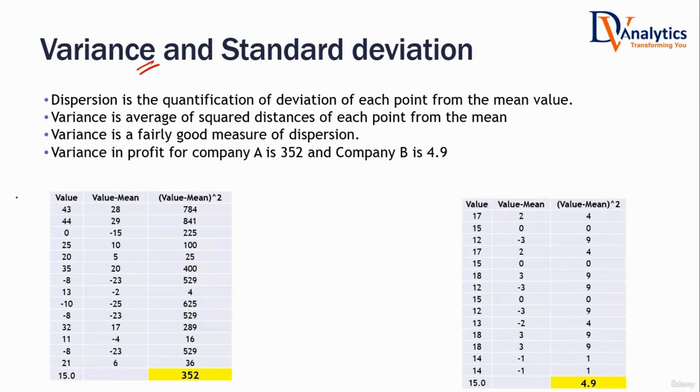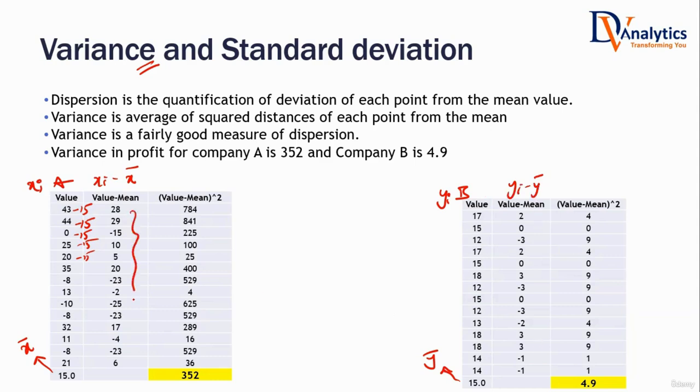Very simple formula if we understand. Take the original value. These are company A values and these are company B values. Company A, let us denote by Xi; company B, by Yi. Take every value of company A, calculate the average value X bar. Calculate the average value Y bar. Now take the value minus mean: 43 minus 15, 44 minus 15 and so on. Minus 15, 28, 29, minus 15, 10, 5 like that. This is value minus mean for company A, and this is value minus mean for company B.